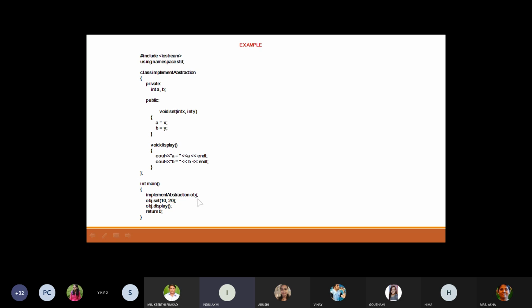After calling set with 10 and 20, it goes to set int x and int y. So 10 is assigned to A and 20 is assigned to B. After calling the display function, the message is displayed. So the output is A is equal to 10, B is equal to 20. Okay.